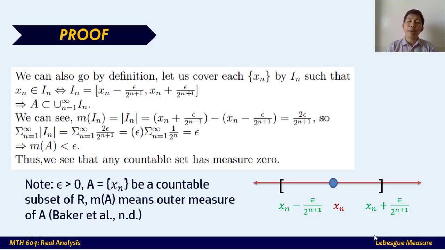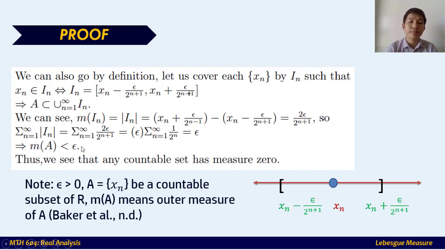Now, the measure of I sub n, by definition of the outer measure of an interval, is actually the difference of the endpoints. If we subtract the endpoints, the outer measure of I sub n is equal to 2 epsilon over 2 raised to n plus 1. You can simplify that by canceling the 2, so you have epsilon over 2 raised to n. If we add all the outer measures of this collection of open intervals I sub n from 1 to infinity, then we have this equation.